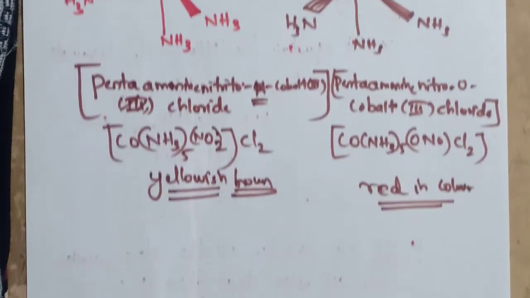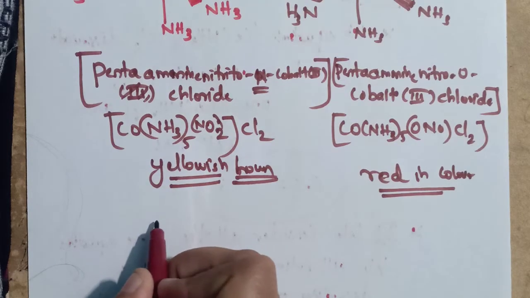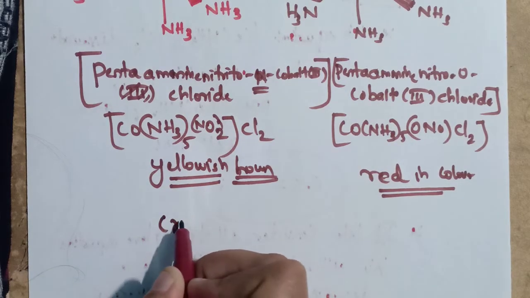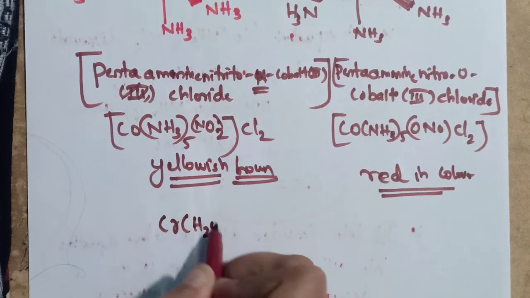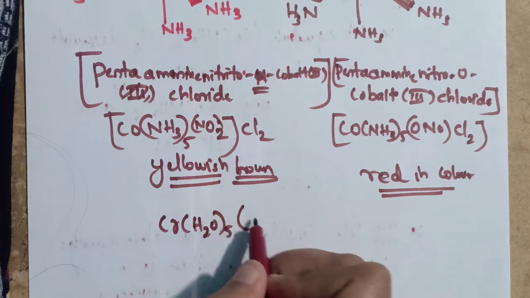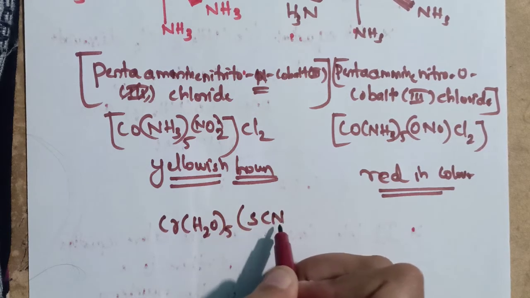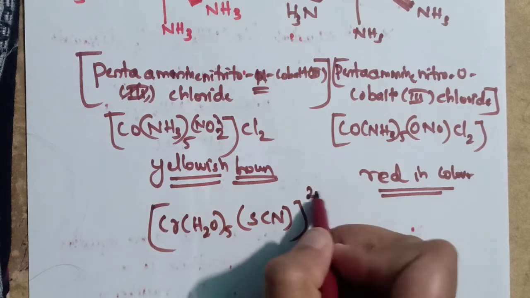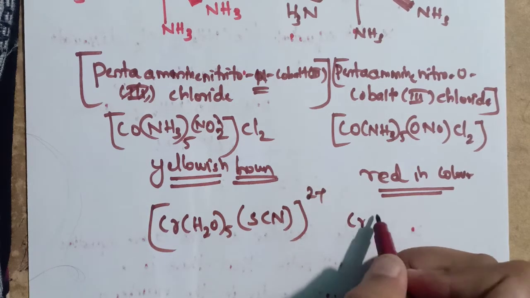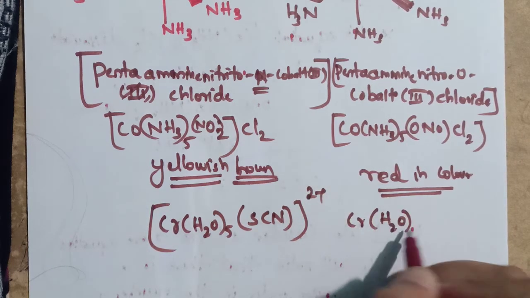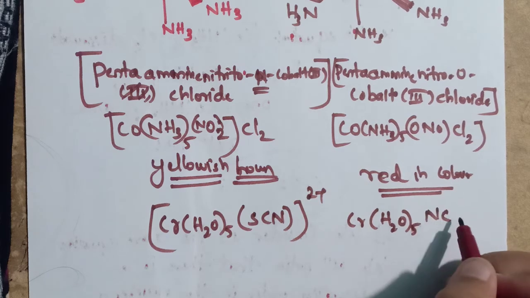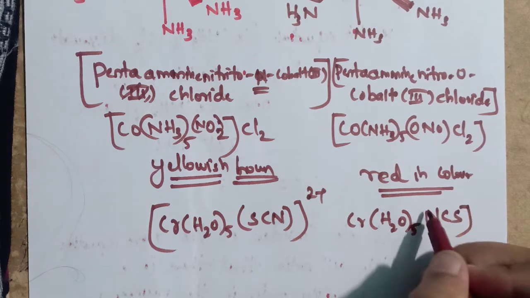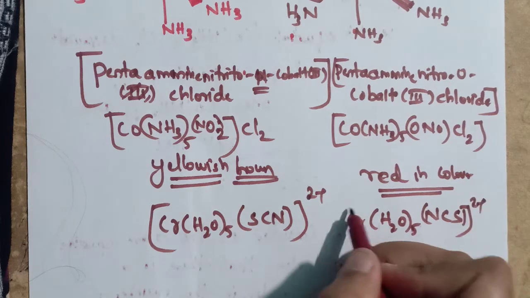If you consider another example, I will write the molecular formula: [Cr(H2O)5 SCN]2+ and [Cr(H2O)5 NCS]2+.